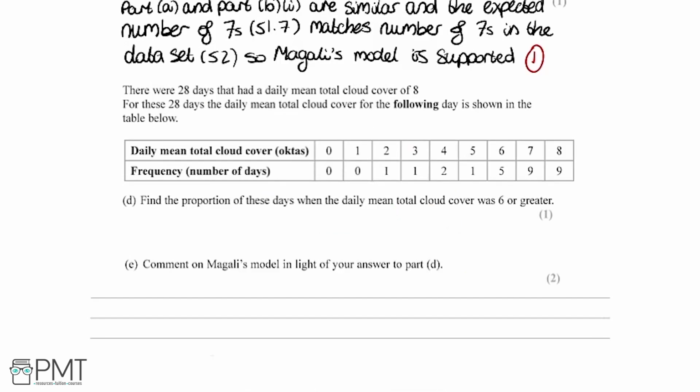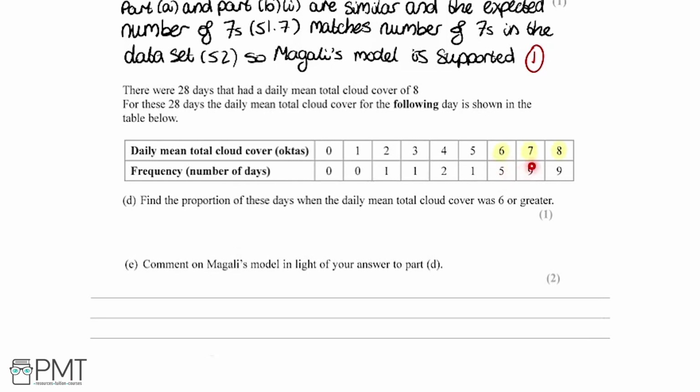So there were 28 days that had a daily mean total cloud cover of 8. For these 28 days, the daily mean total cloud cover for the following date is shown in the table. And part D says we need to find the proportion of these days when the daily mean total cloud cover was 6 or greater. So similar to in part A, when it's 6 or greater, it's going to be this. So 6, 7 or 8.